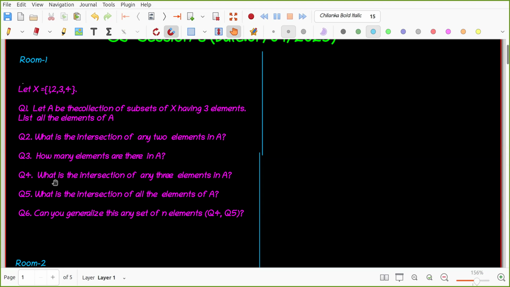Of course, Q4 and Q5 only, not other things, related to Q4. Intersection of any 3 elements here with respect to 4 here. Can you generalize it to n? That is the question.